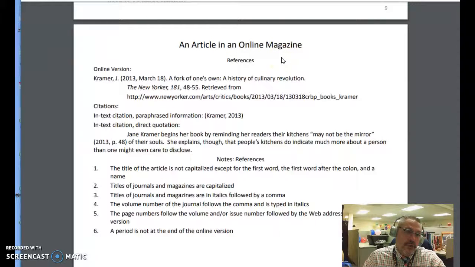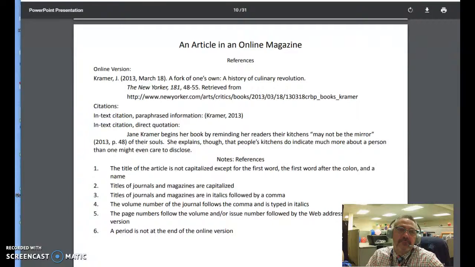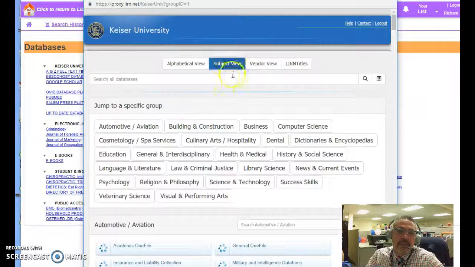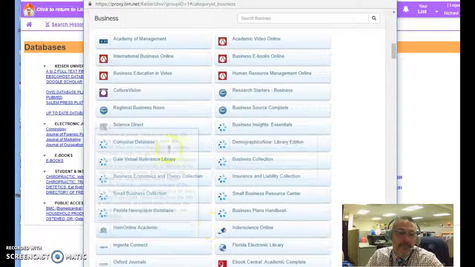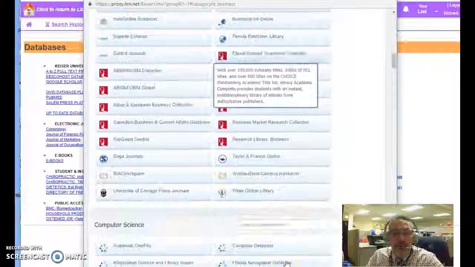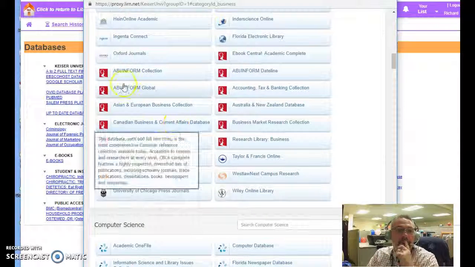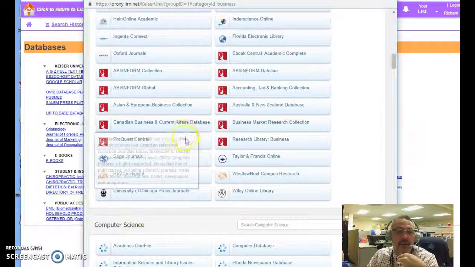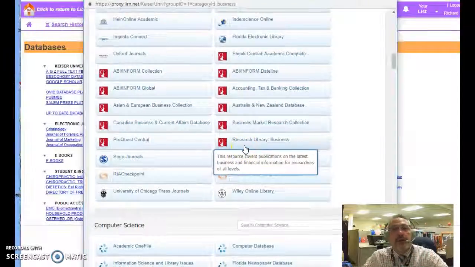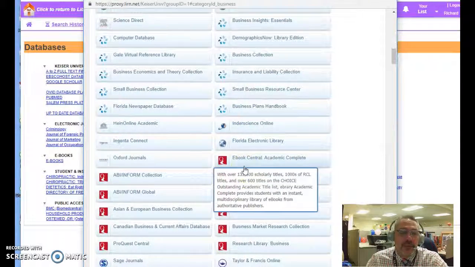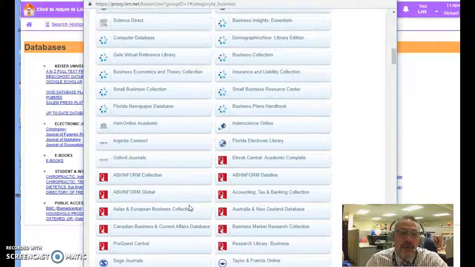Again, the one way I will know if you pulled it from the library is that it should say retrieved from ProQuest. So again, if I go to ProQuest, business, these are all the different sources. So if you're pulling it up from anything other than ProQuest, it would say retrieved from one of these, Oxford Journals. If we had JSTOR, which we don't have, it could say that. So again, look it up, make sure that you format it correctly, and that's how I will know if it's from the library.